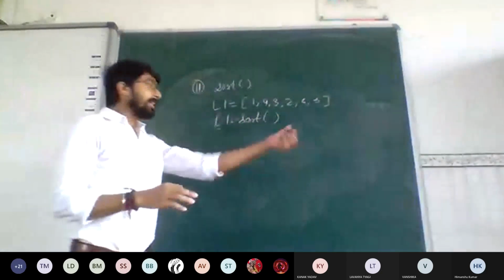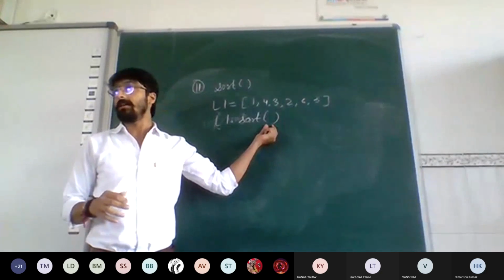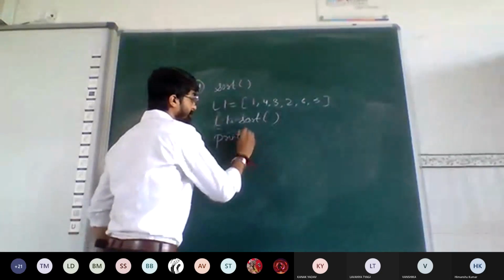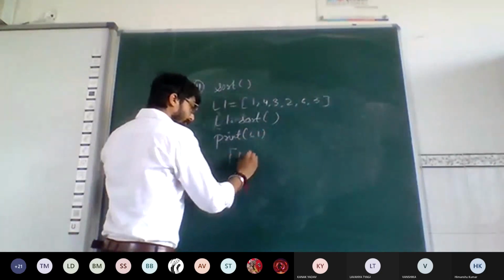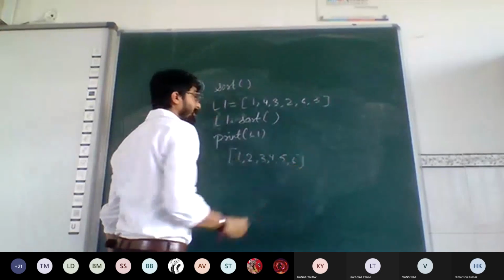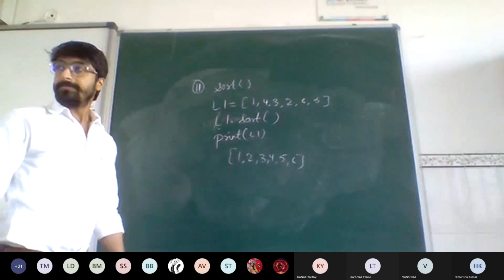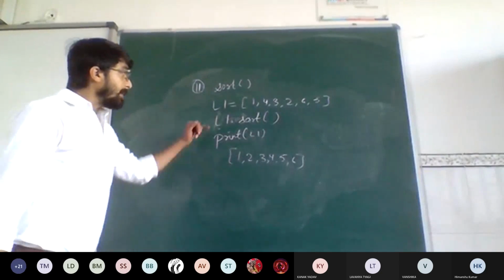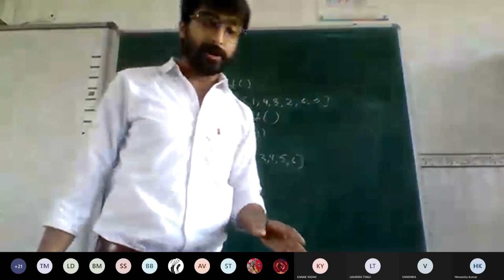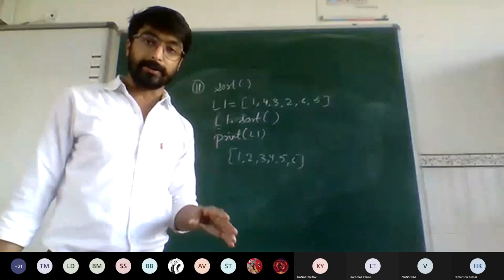L1.sort. I haven't mentioned anything in the sort function, so by default it will sort the list in ascending order. So what if I print L1 after this? The result will be 1, 2, 3, 4, 5, 6. Easy. Just write down L1.sort. Do not pass any parameter in the sort function. By default, it will sort the list in ascending order.